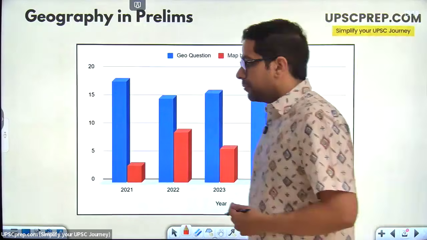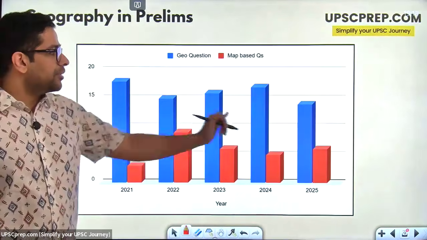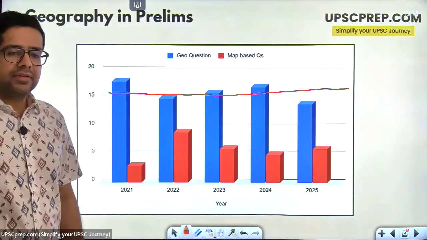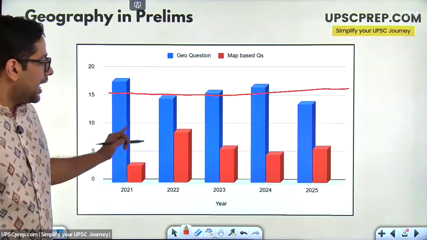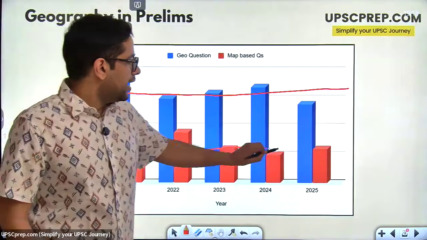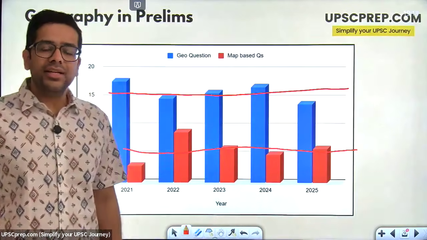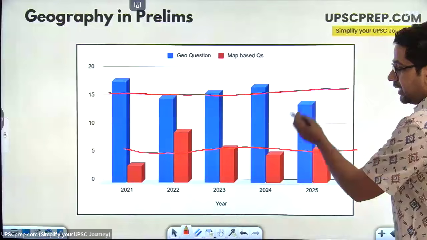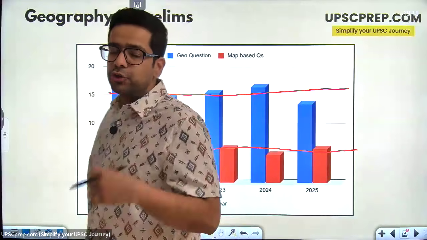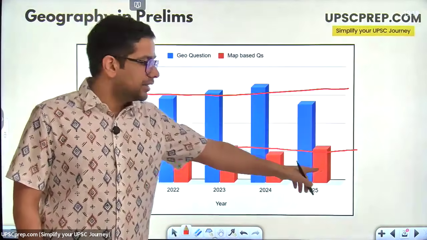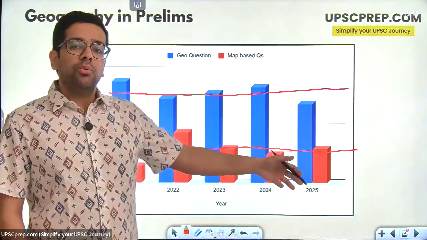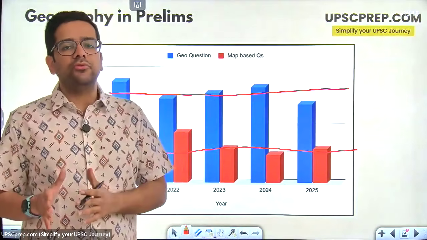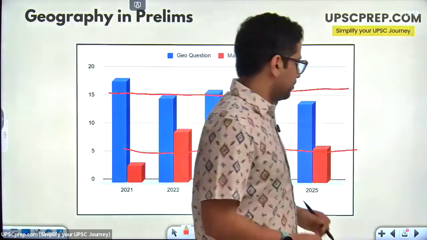Now, if I look at geography in prelims, these are the last 5 years of prelims questions. Take a rough average of 15 questions here. Every year 15 questions are coming from geography, and out of that, almost 5 to 6 questions will be map based. Out of 15 questions, 6 are map based, and the remaining will be your physical geography, your human geography, everything else in geography. So that is why, when I talked about the components of geography for the civil services exam, mapping is a key element over here. Mapping is something that you cannot ignore.